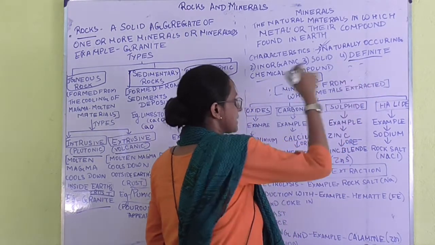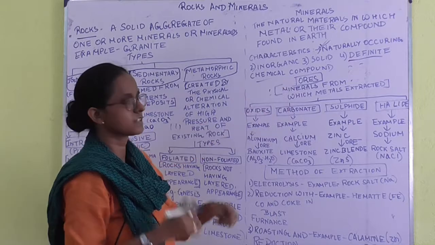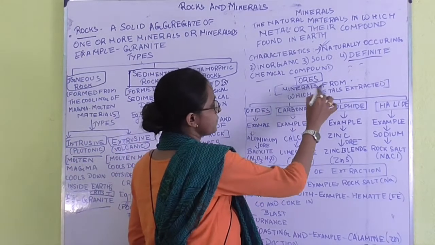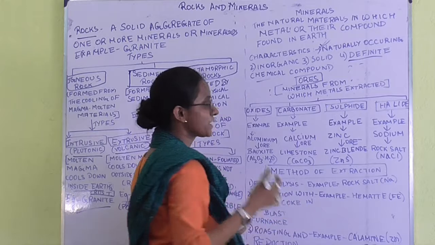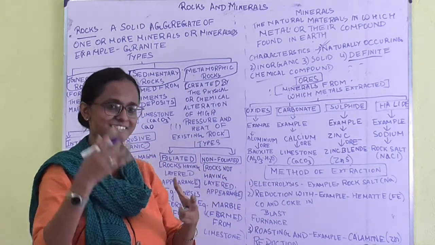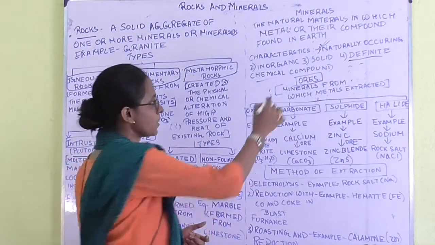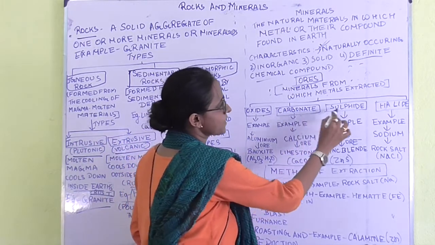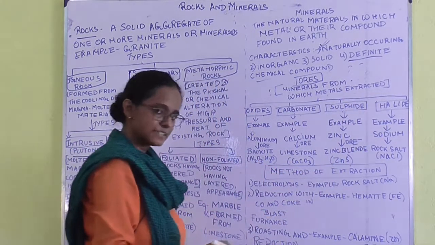Okay. Next, ores. Now, what happens in the case of ores? The minerals from which metals are extracted. What is ore? The minerals from which the metal is extracted are called ore. Now, what are the types of ore? Oxide, carbonate, sulfide and halide.